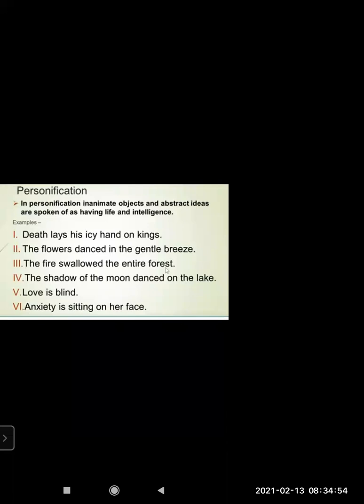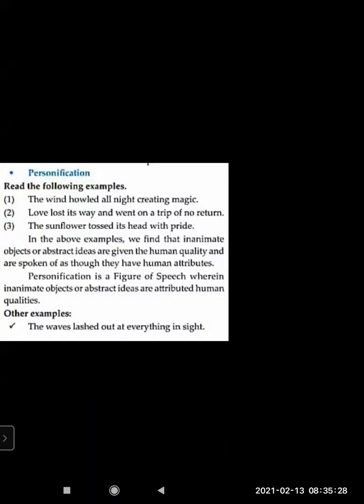Anxiety is sitting on her face. She is very anxious, like you are very anxious when you go to an exam or when you want to speak in front of people. You get anxiety sometimes. So here it is given, anxiety is sitting on her face. Sitting is the quality where we sit. So here you can see anxiety is given the quality of sitting. This is personification. Let's see further.